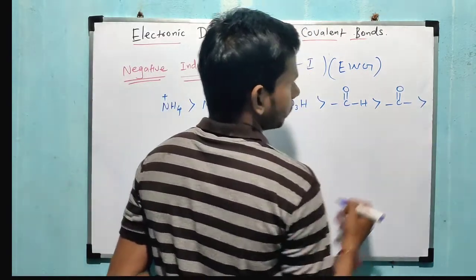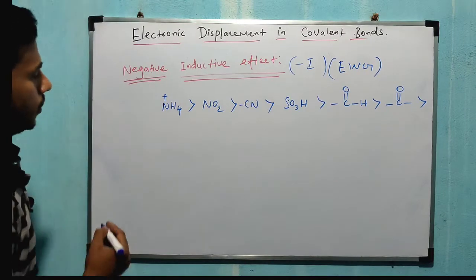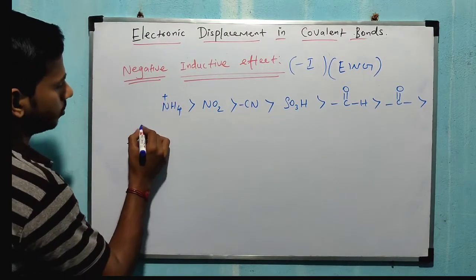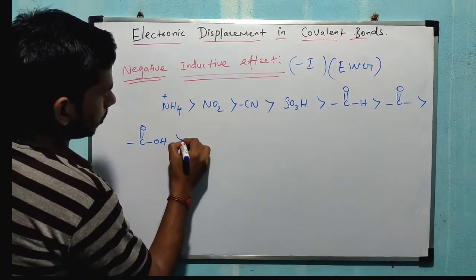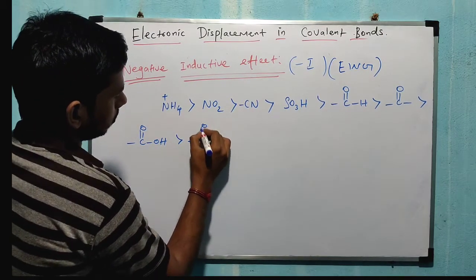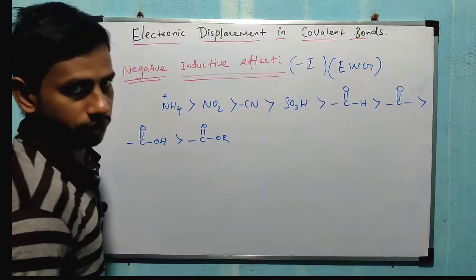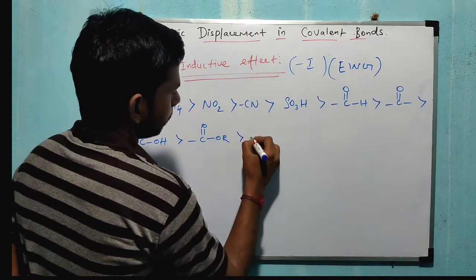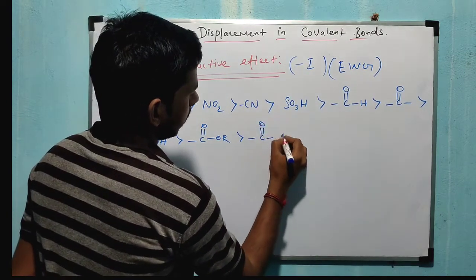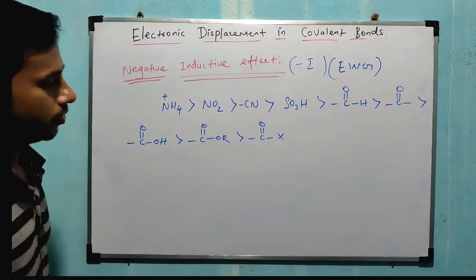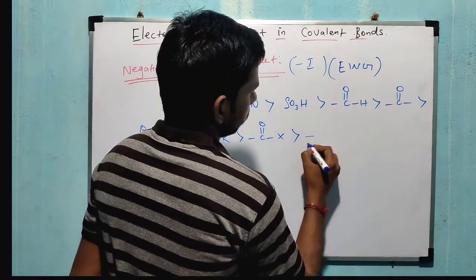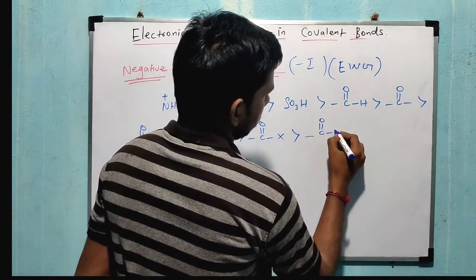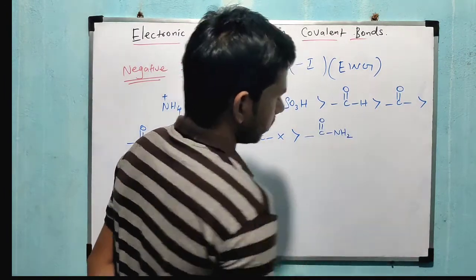Next one take acid also, a minus I group. Next one you take ester, also one of the minus I groups. Next one acid halide, also a minus I group. Next one you take amide. Amide also a minus I group.